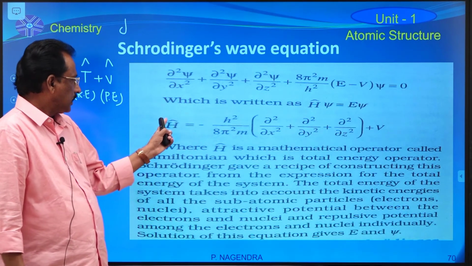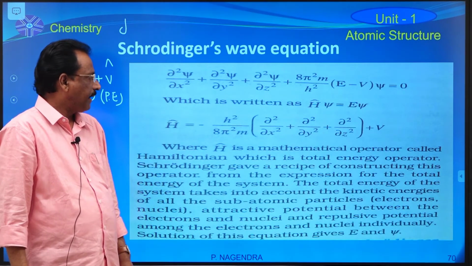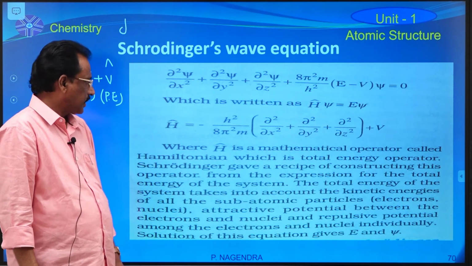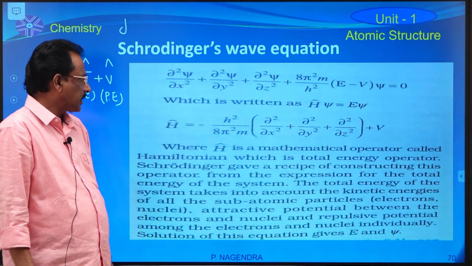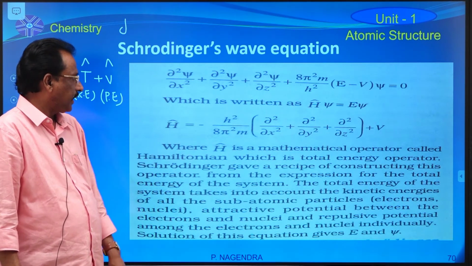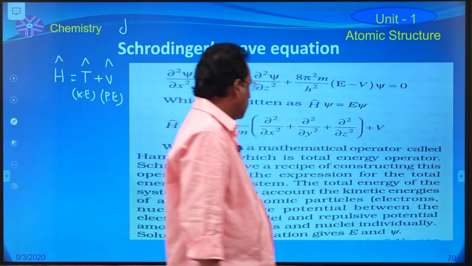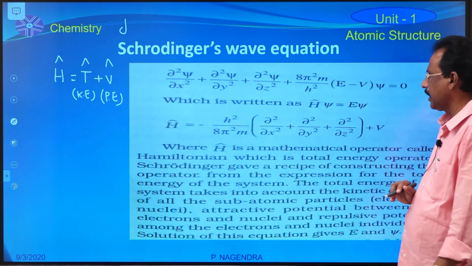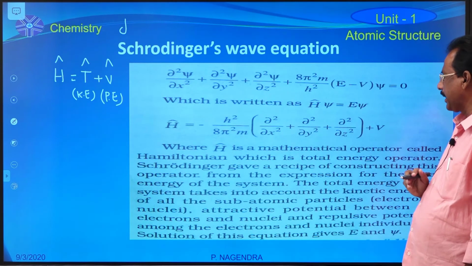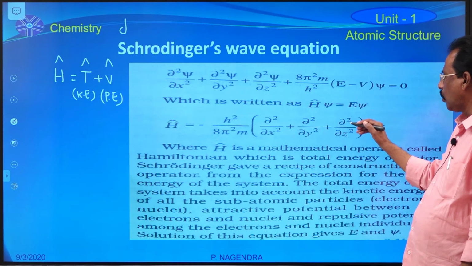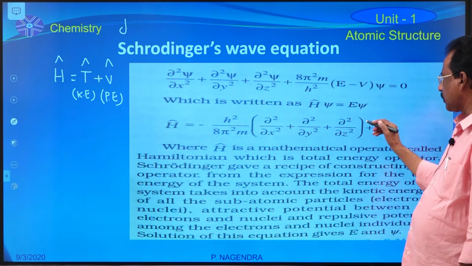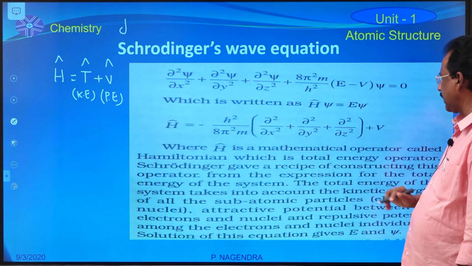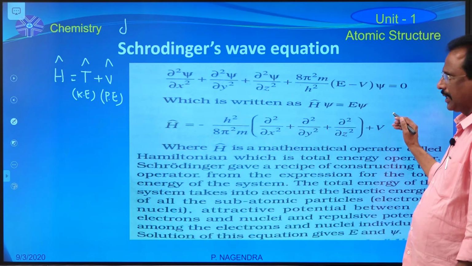So the value of the Hamiltonian operator is minus h square by 8 pi square m into (dou square by dou x square plus dou square by dou y square plus dou square by dou z square) plus potential energy.